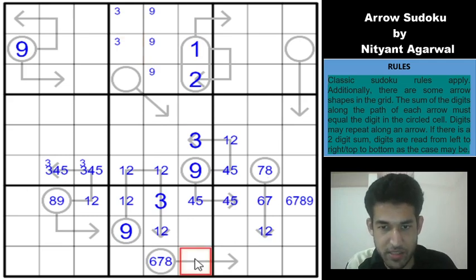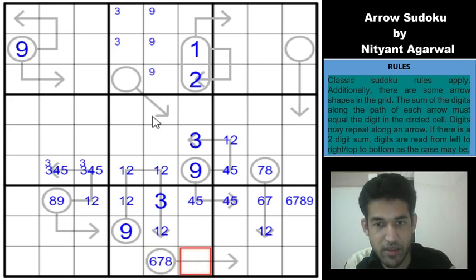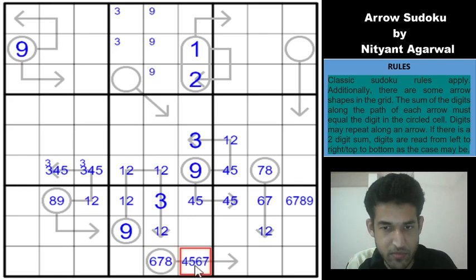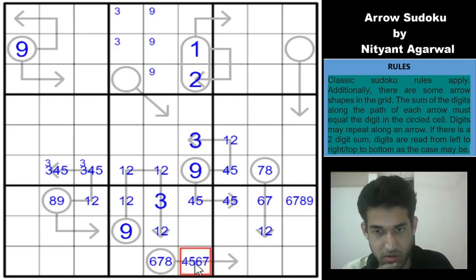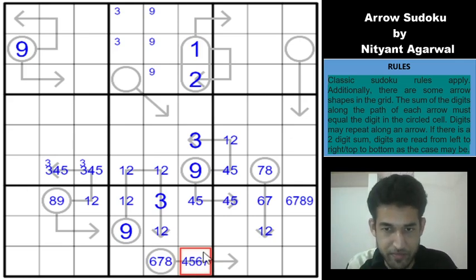Okay, let me write the digits here. So it cannot be 1, 2, 3, 9. So 8 can't go here because the maximum here is 8. So which means that this can only be 4, 5, 6 and 7, right? Okay, so the maximum here can only be 4, 5, 6 or 7, or rather the values here. But look at this 1, 2 pair. This is doing something in this cell also, right?